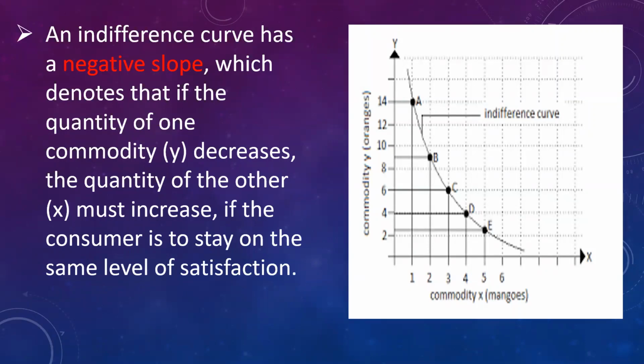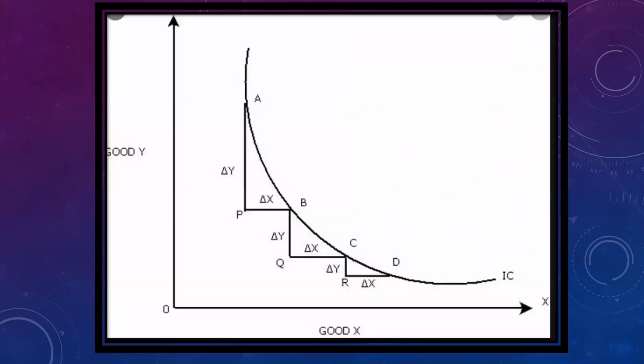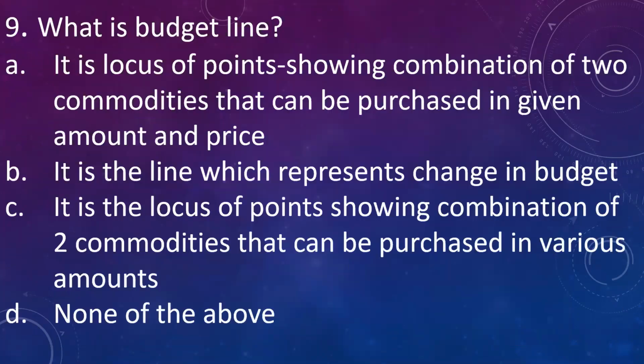Let us go to the next question. The indifference curves are dash to the origin. A. Convex, B. Concave, C. Backward sloping, D. Either A or B. So the answer is they are convex to the origin. Here is the graph of indifference curves showing the convex shape of the curve. So let us go to the next question. What is budget line?